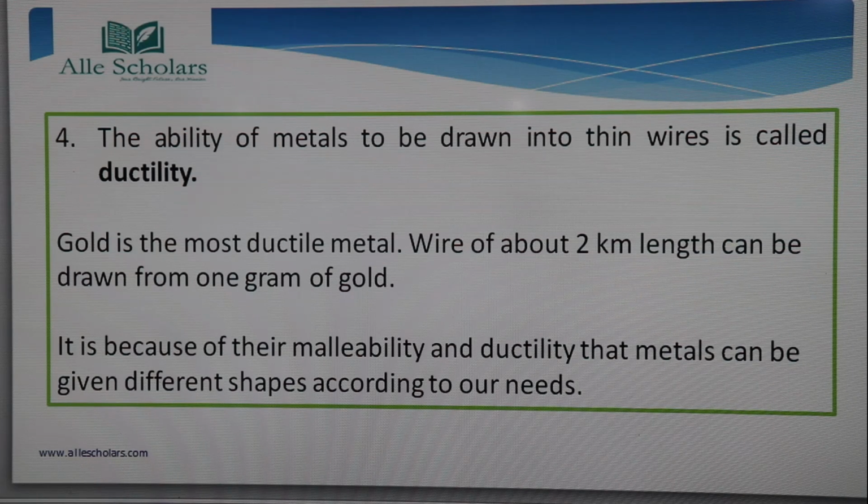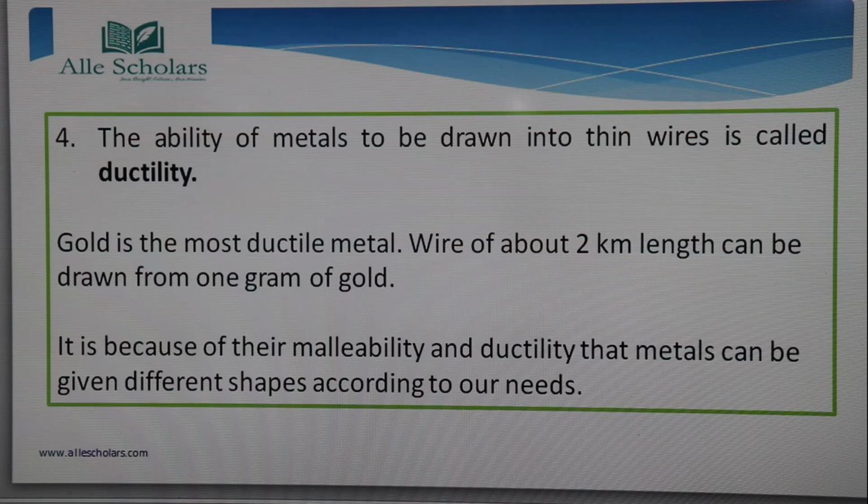If you talk about gold or silver or any of these metals, they are so malleable and also ductile that metals can be given different shapes according to our need.